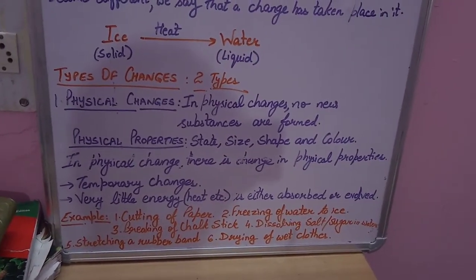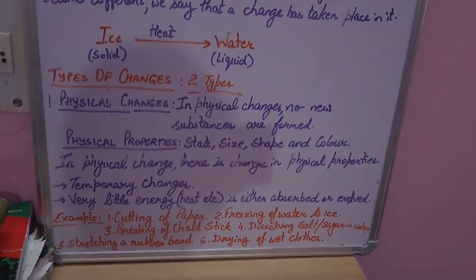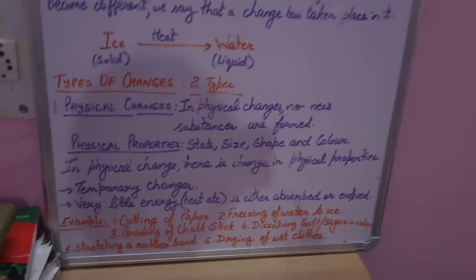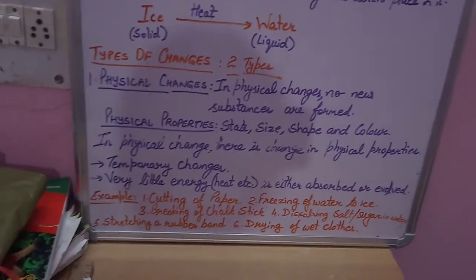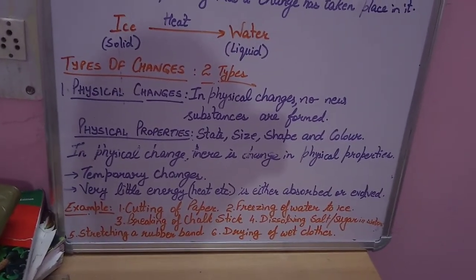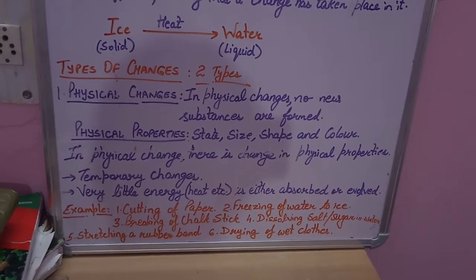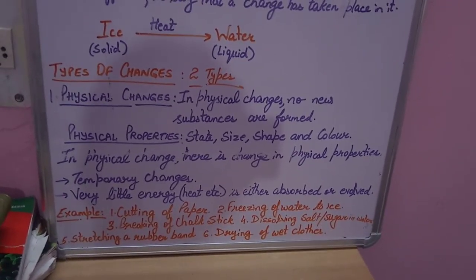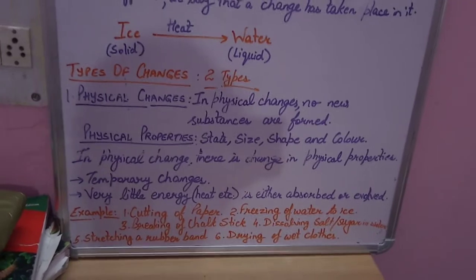There is change only in the shape of the paper, size of the paper. Second is the freezing of water to ice. This we have discussed earlier. Third one is the breaking of a chalk stick. A long chalk stick you take, you can split it into two parts. After that, the chalk remains chalk. No new substance is formed.